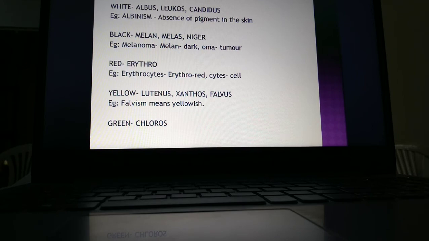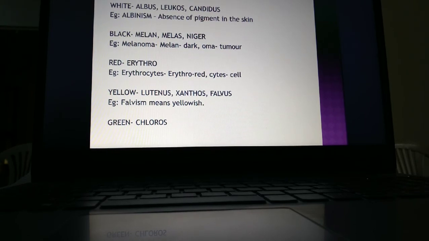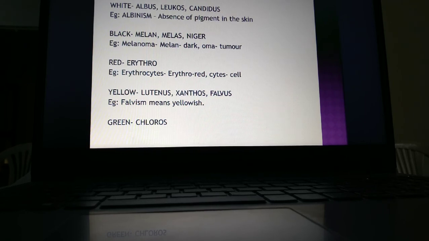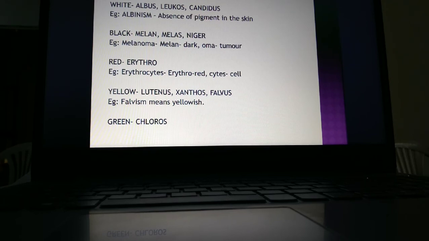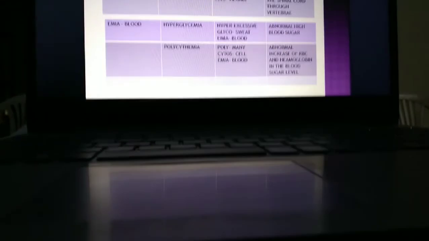Some of the colors are white, black, red, yellow, and green. White means leuko, like albinism, white patches which are seen in the skin. Some of the pigment color will be absent, so that is called white. Black means melan, dark pigmentation. Melanoma: melan means dark, oma means tumor, so it will affect mostly dark people. Red means erythro, we already know. Yellow is flavism. And green is sclerosis. We will see some of the suffix terms over here.